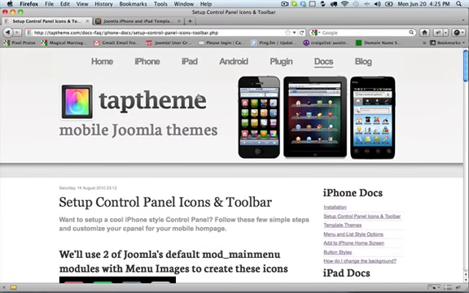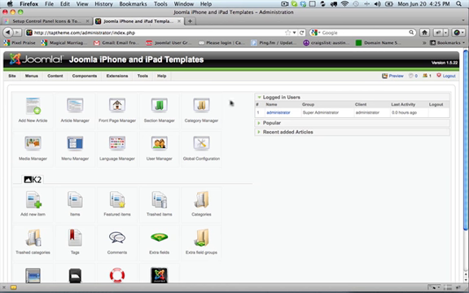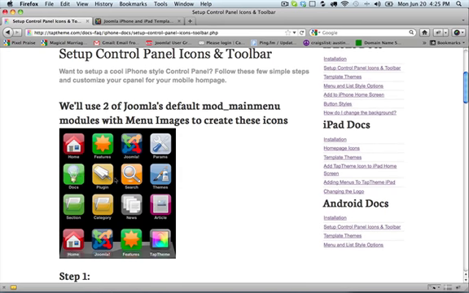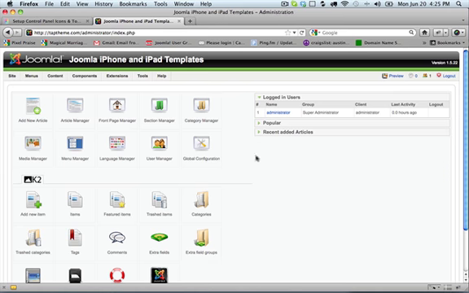Alright, so before doing anything, I always recommend to think of the icons that you want to install in place as your control panel. What you're going to do is install it in your images/stories directory.